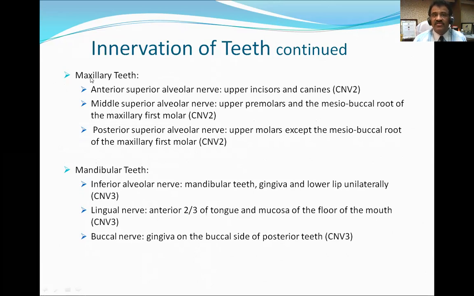These are the 3 branches of the maxillary nerve which supply the upper jaw. The mandibular nerve will give the inferior alveolar nerve to teeth, the lingual nerve to the anterior two-thirds of the tongue, and the buccal nerve to the gingiva on the buccal side. So we have to remember inferior alveolar nerve, here 3 and here 1, as far as the nerve supply of teeth is concerned.